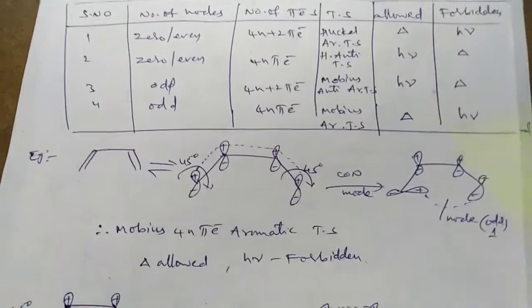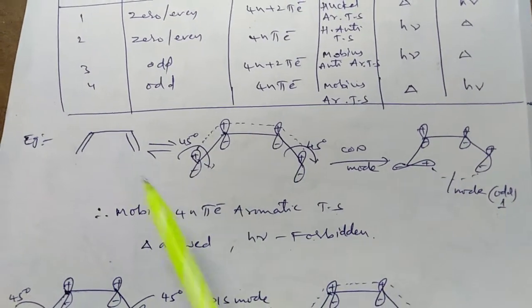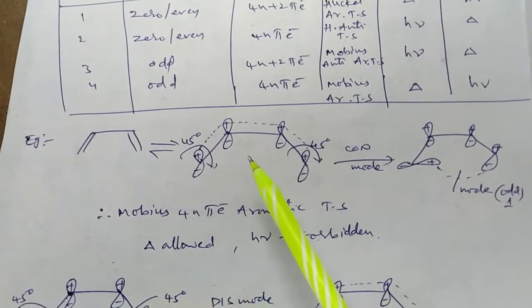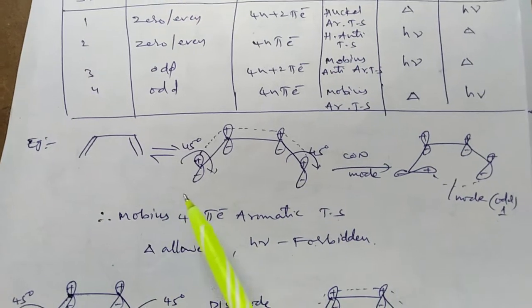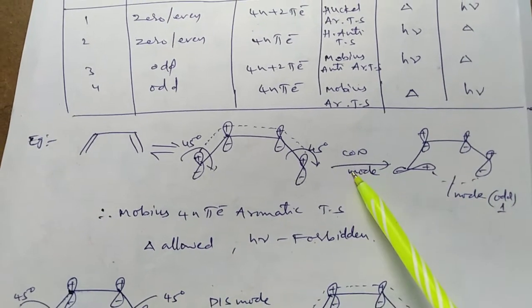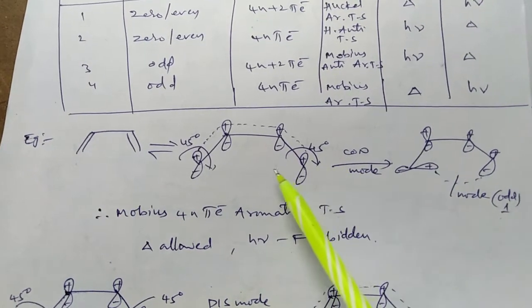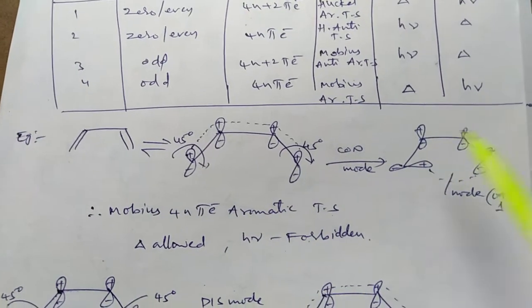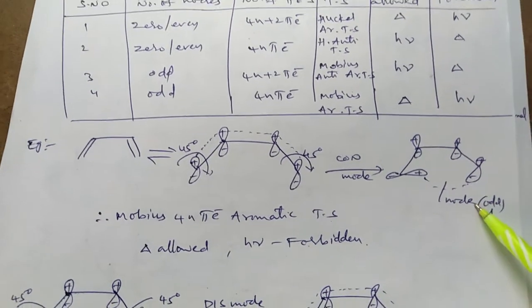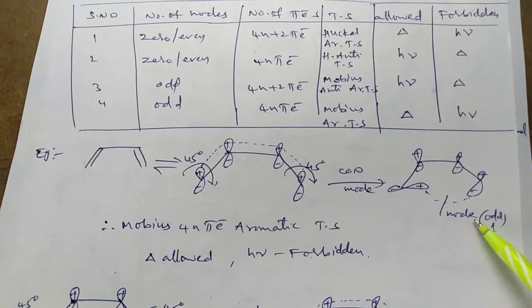For example, we are taking 1,3-butadiene. It is the psi1 molecular orbital of 1,3-butadiene. If we do the conrotation on this molecular orbital, we get one node. It is an odd number of nodes.